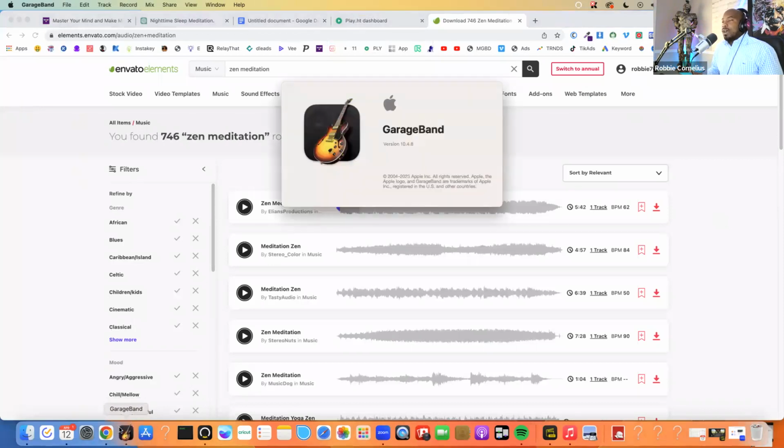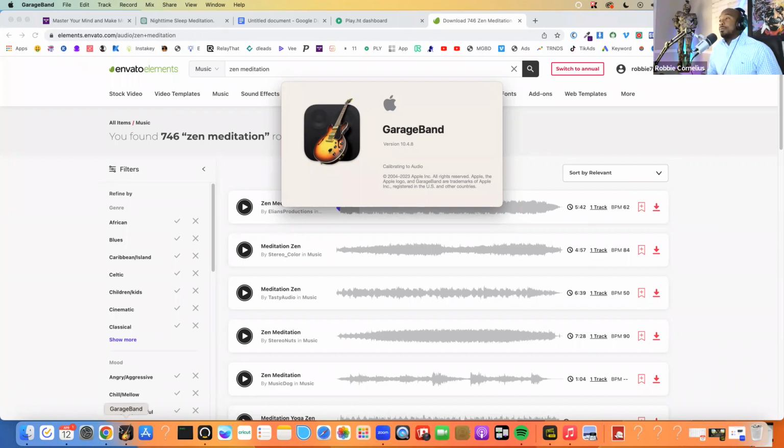If you don't have GarageBand, just find a piece of software that will allow you to record audio and edit that audio right from that software. If you are on a PC and you don't know what to use, there's a free software called Audacity. You can download that, and there is a YouTube video out there that will show you how to use Audacity.